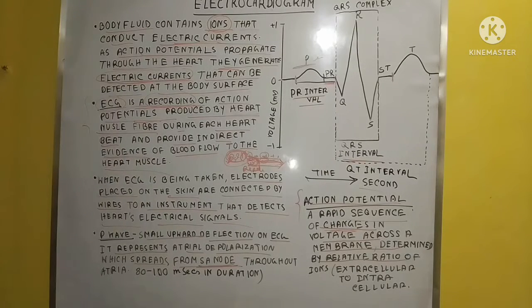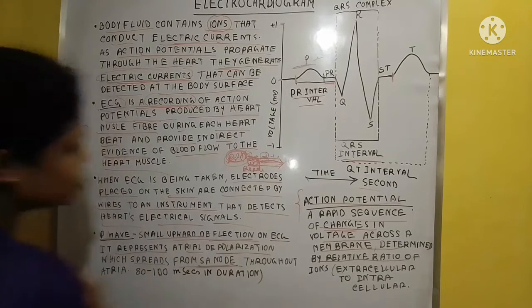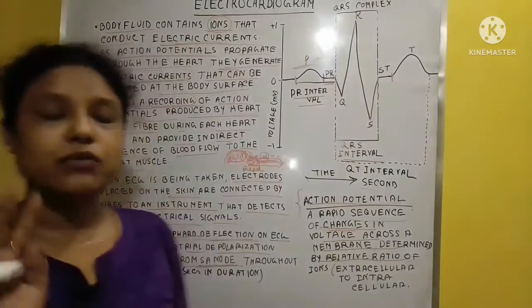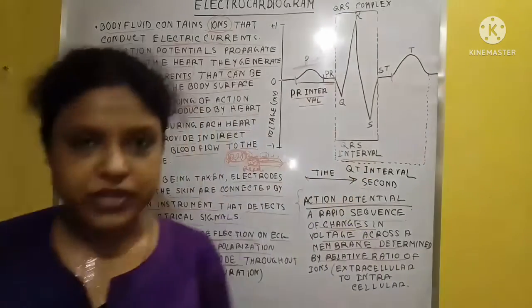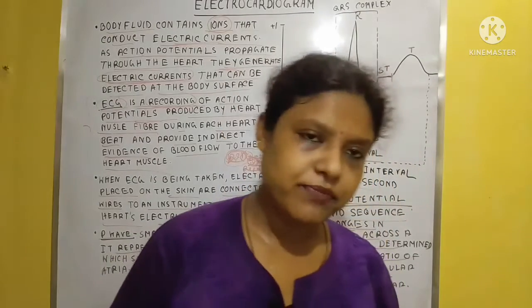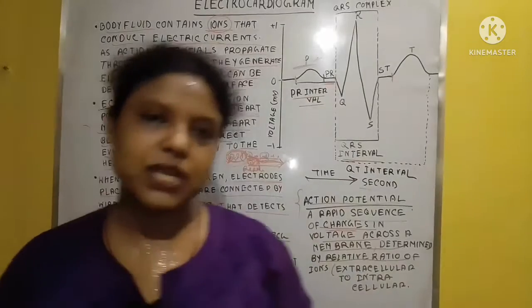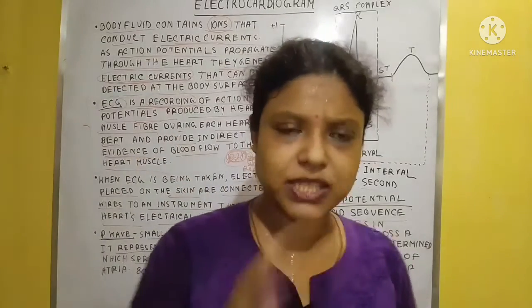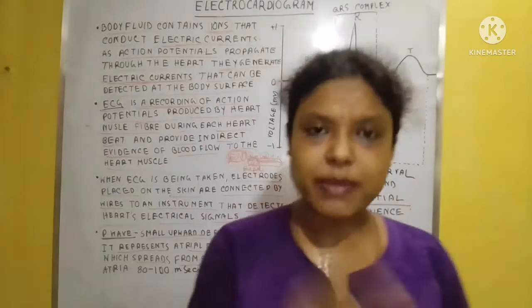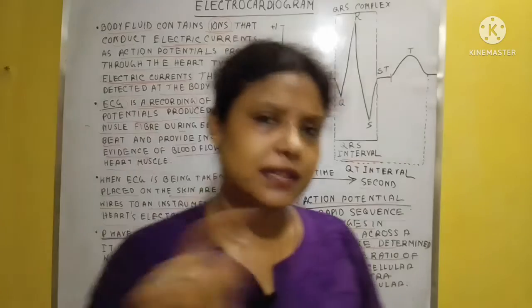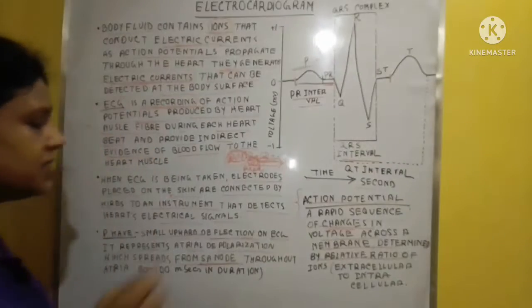Next, what is the P wave? The small upward deflection of the ECG. First, we know that the heart has 4 chambers. What are they? The 2 atria and the 2 ventricles. You all know the right atrium and left atrium, then the right ventricle and the left ventricle. There are many valves interconnected with each other: between the right atrium and the right ventricle there is the tricuspid valve, and between the left atrium and the left ventricle there is the bicuspid valve. Okay, so this is another topic. Today I explain only this topic.